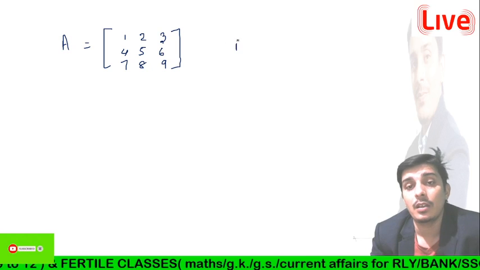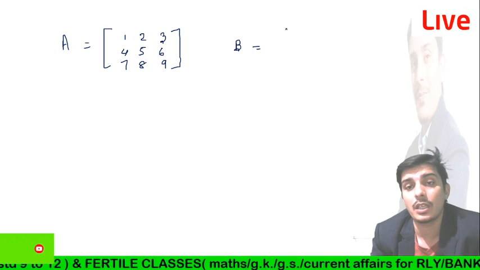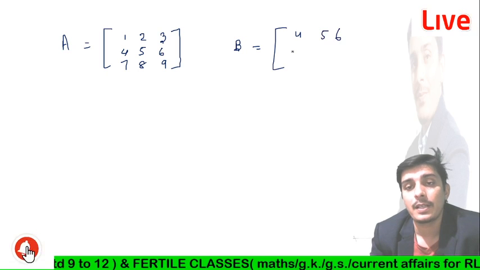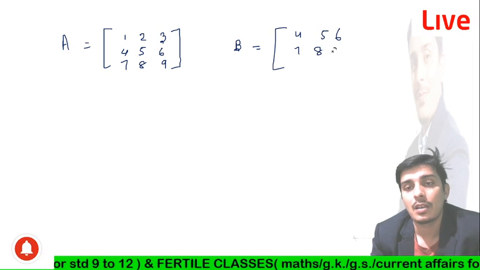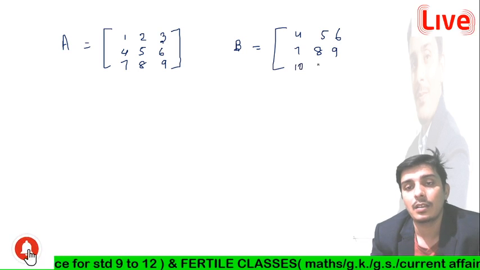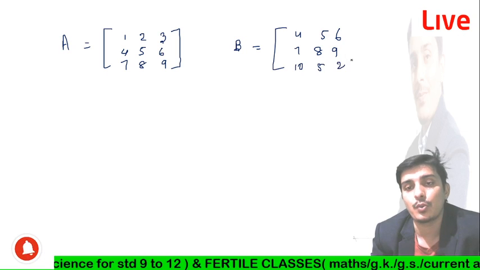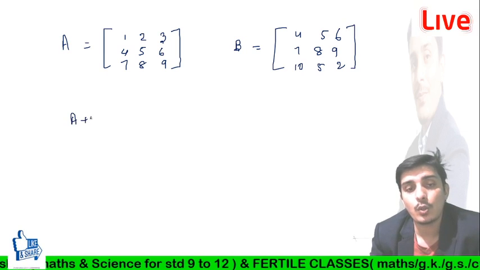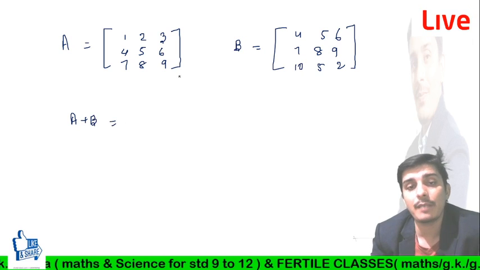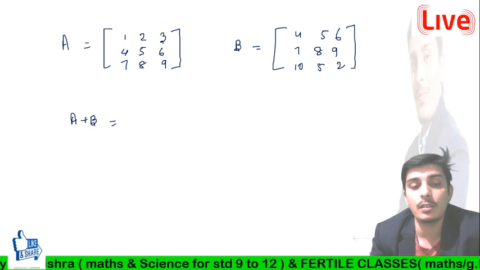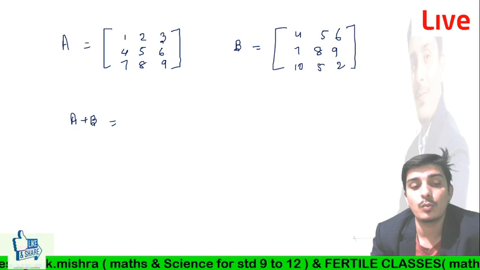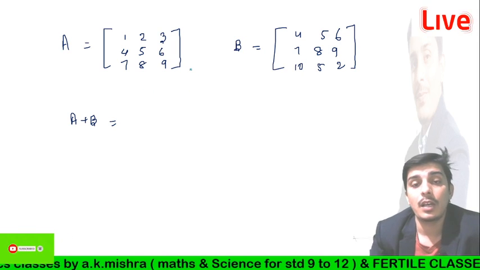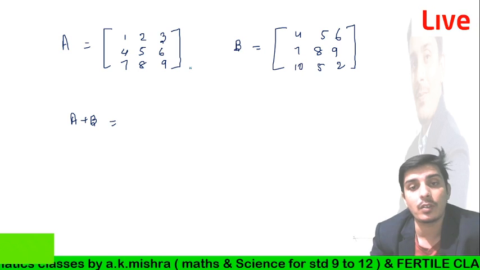And another matrix is 4 5 6, 7 8 9, and then 10 5 2, right? And we have to find A plus B. So before finding, we have to check whether both matrices have the same order or not.